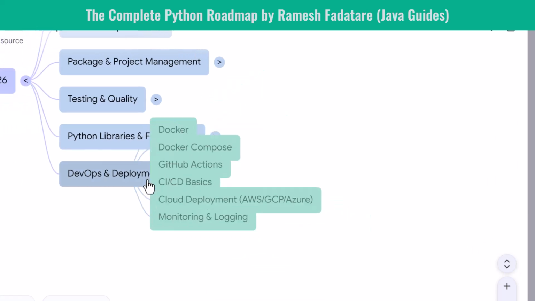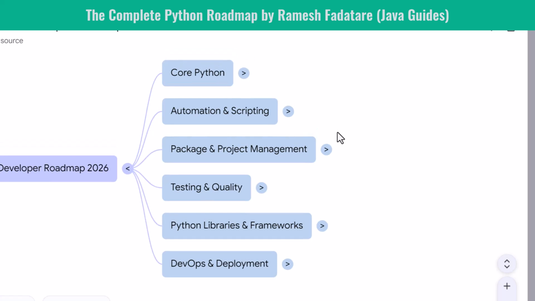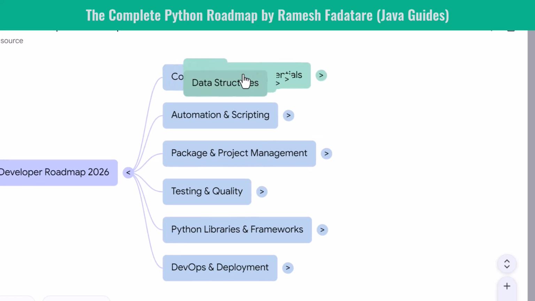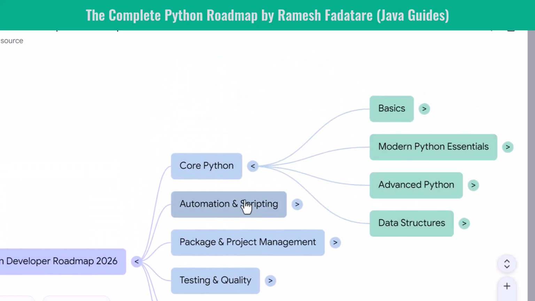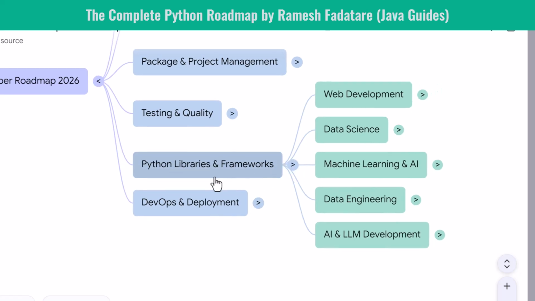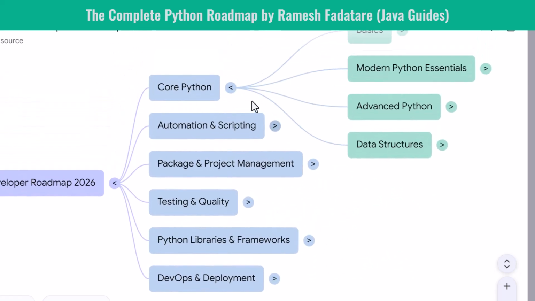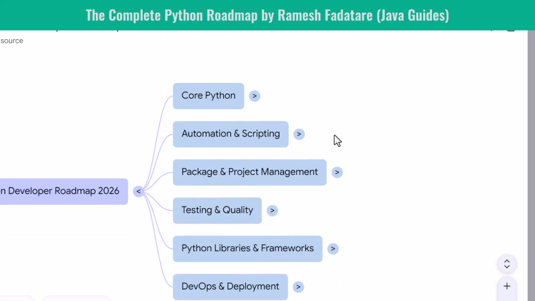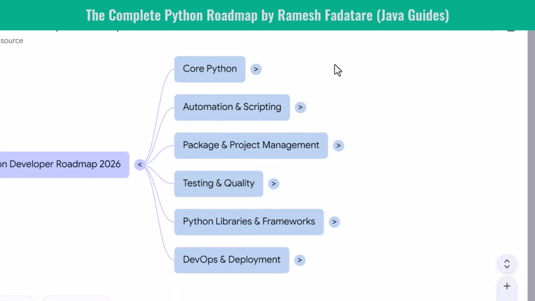And that completes the Python developer roadmap for 2026. You start with core fundamentals, grow into modern and advanced Python, learn automation and testing, explore powerful frameworks, dive into AI, and finally master deployment. If you follow this roadmap step by step, you will become a highly capable, industry-ready Python developer who can work across backend development, automation, AI, data engineering, or DevOps.